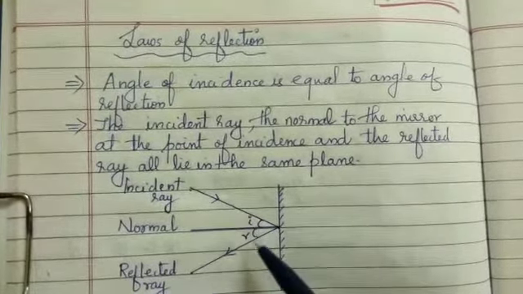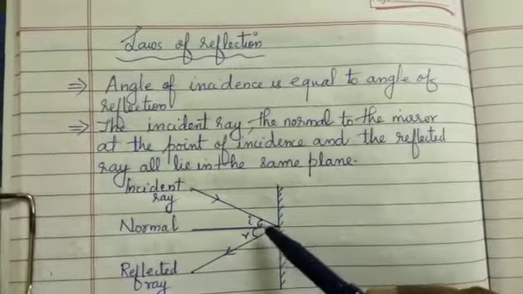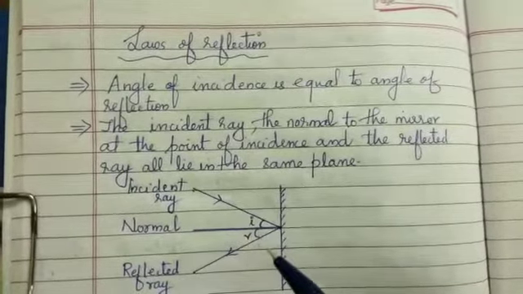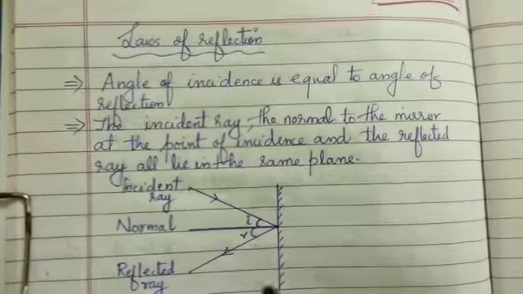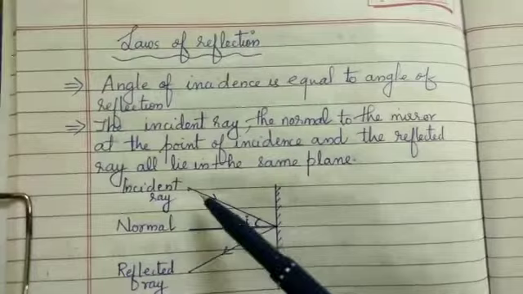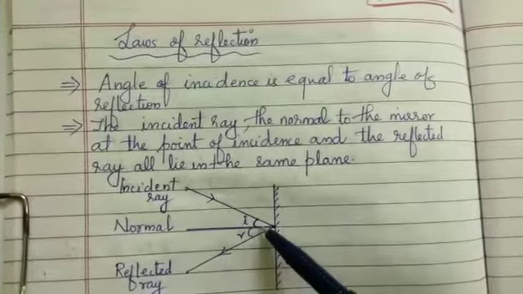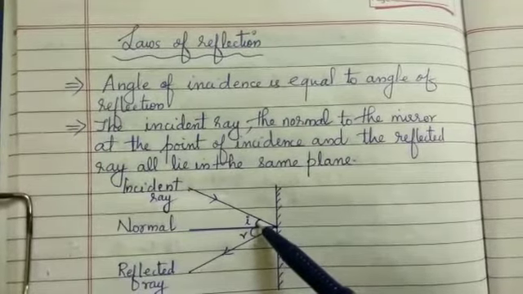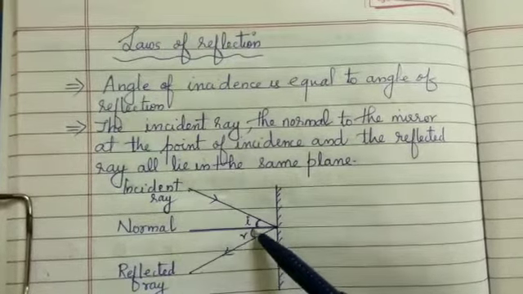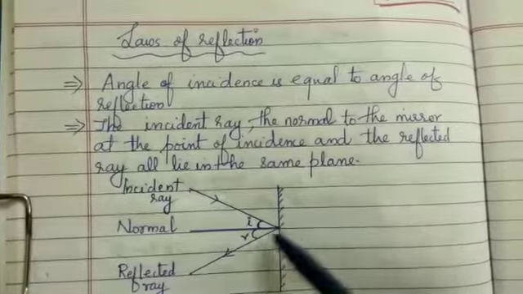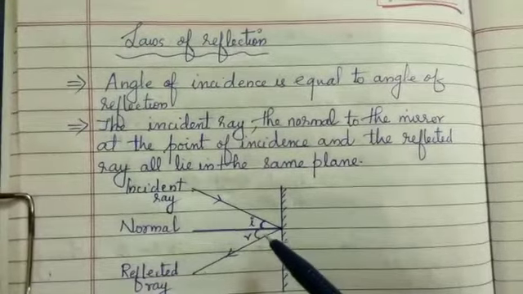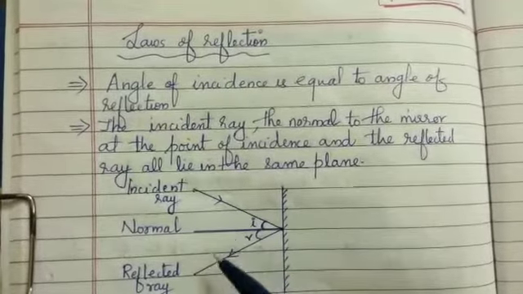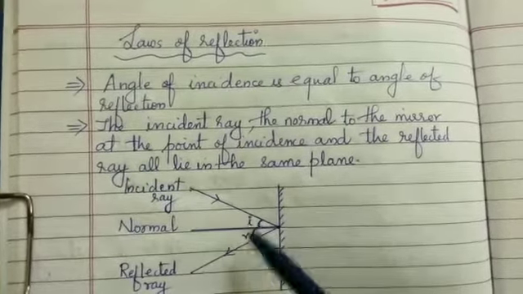And what is angle of incidence and what is angle of reflection? Angle of incidence, i, is the angle made by an incident ray with the normal. In between this incident ray and the normal ray an angle is formed like this, and this angle is called angle of incidence. The angle formed between the reflected ray and the normal is called angle of reflection. Okay, so incident ray, normal ray, reflected ray, angle of incidence.